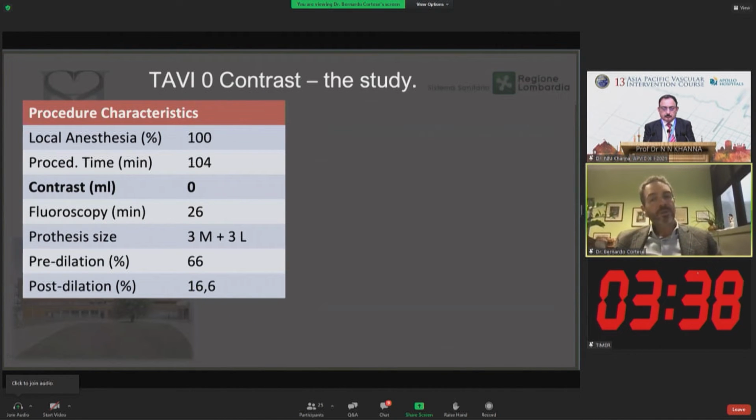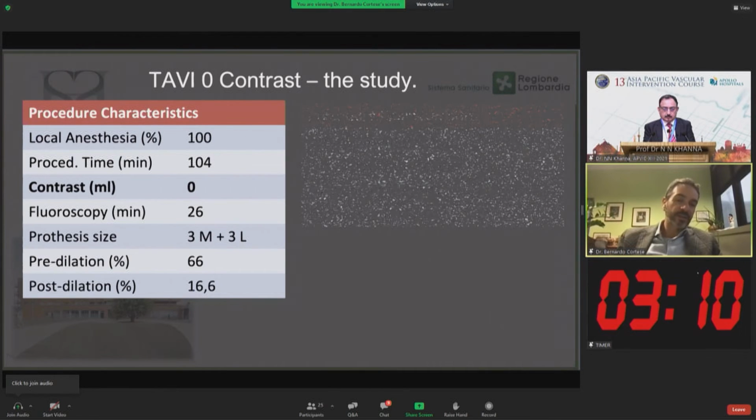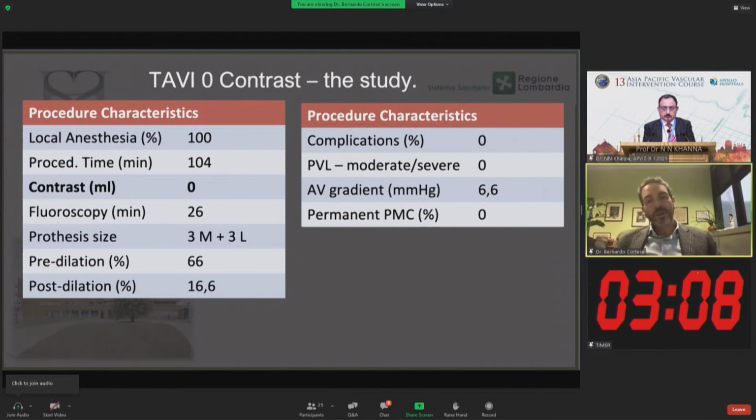And what about the intervention? We did local anesthesia in all of these patients, so no general anesthesia, and zero contrast. What is important is that we didn't give any contrast either for the CT scan before the intervention or for the intervention. Prosthesis size in 3 cases was medium and in 3 cases was large. We did predilatation in 66% of the cases and postdilatation only in 1 case.